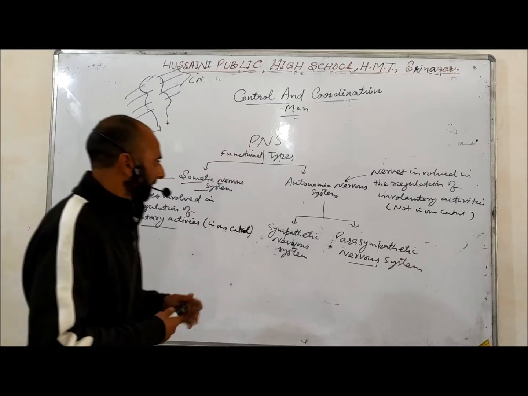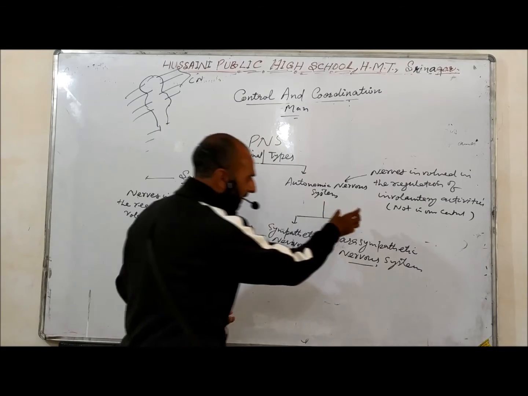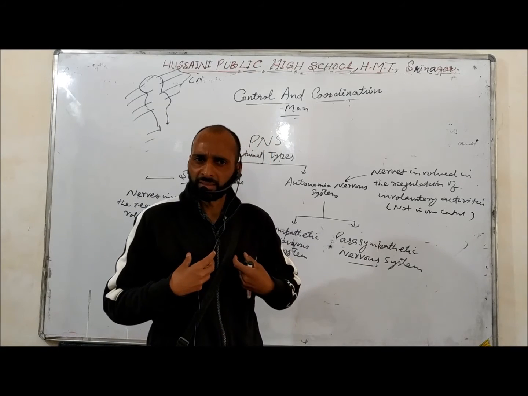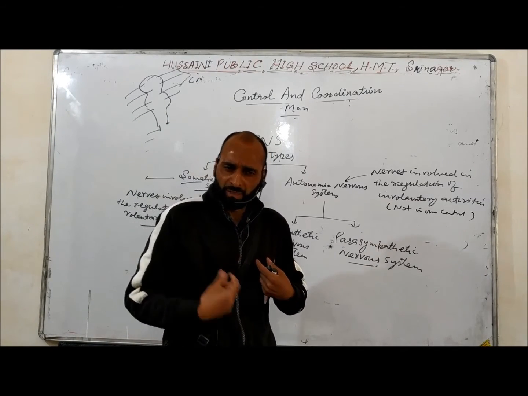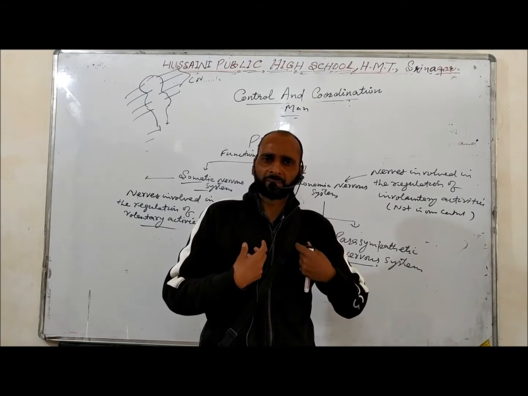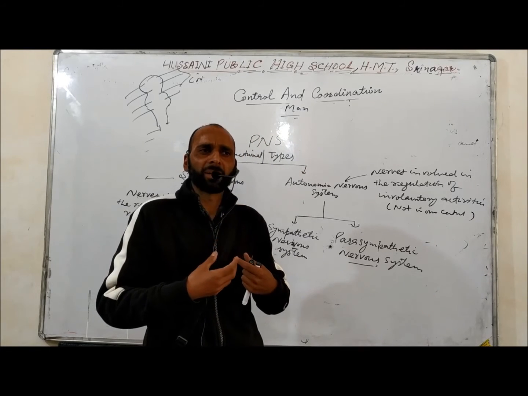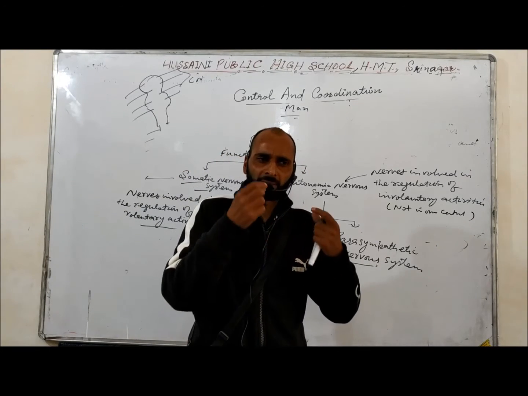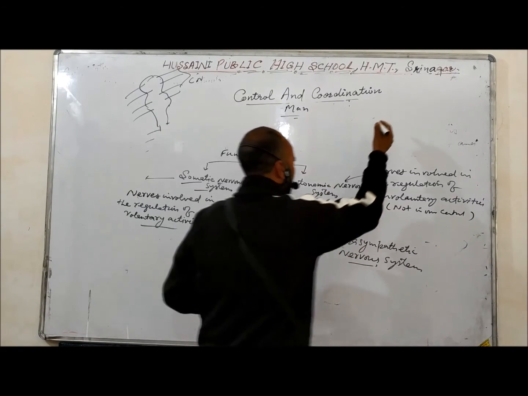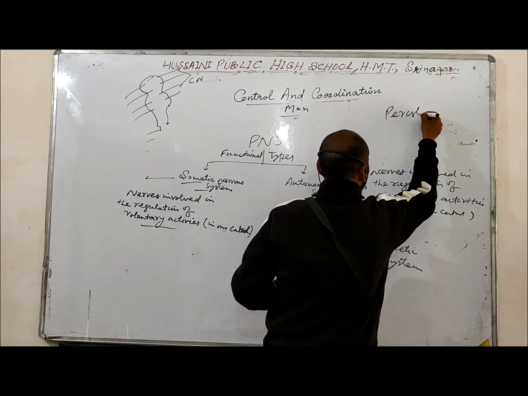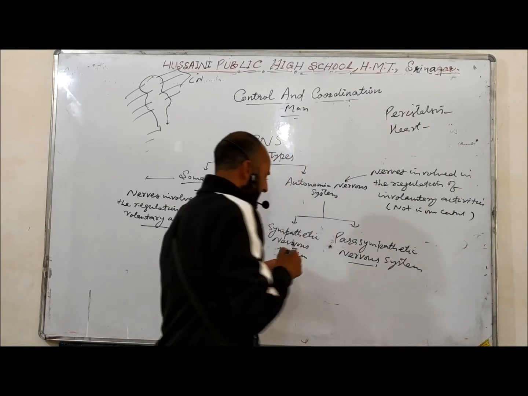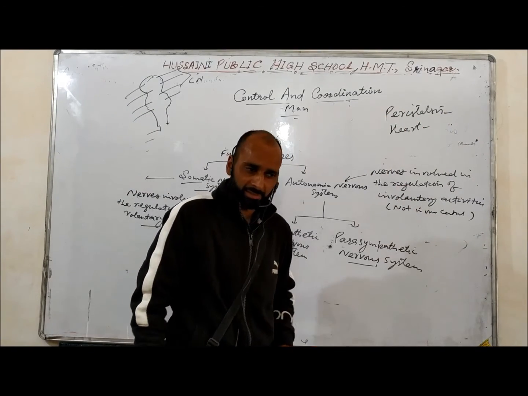But remember, in case of involuntary organs like the heart, whose action is not in our control, and intestine, for example the peristalsis in the gastrointestinal tract, the peristalsis movements going on from esophagus to stomach and small intestines, what happens in these involuntary organs?